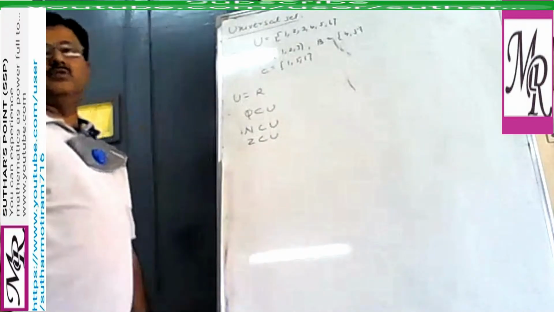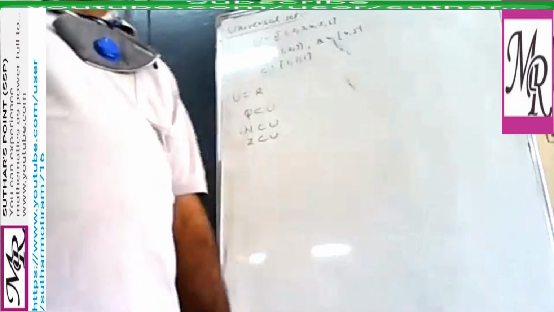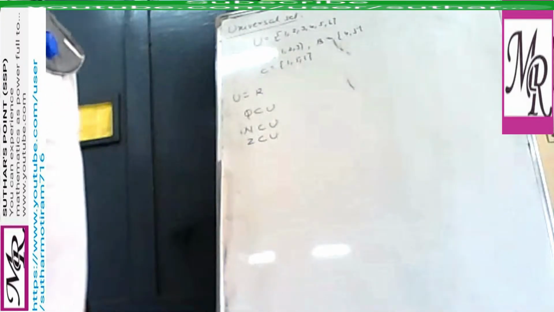All are subsets of U, the real numbers. That's why we call this a universal set.